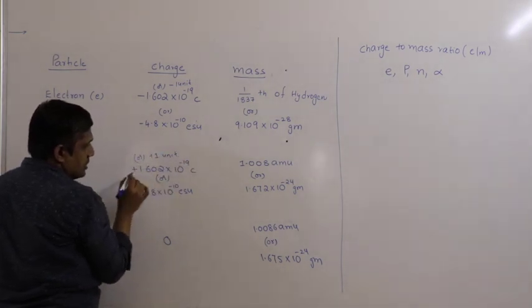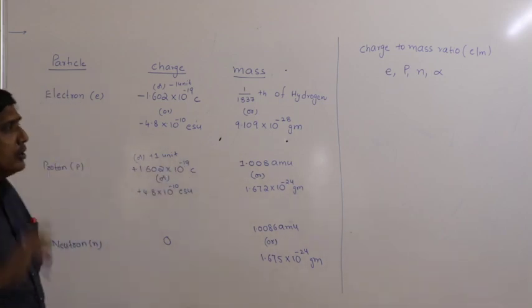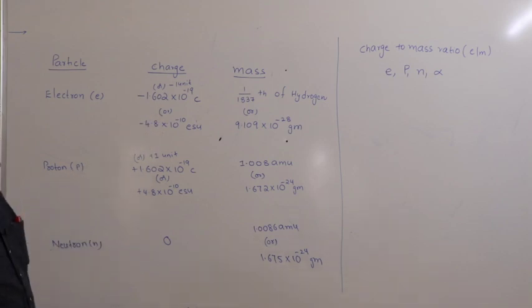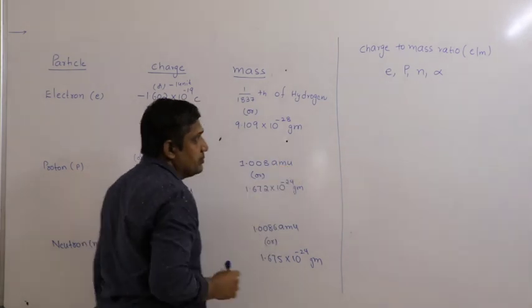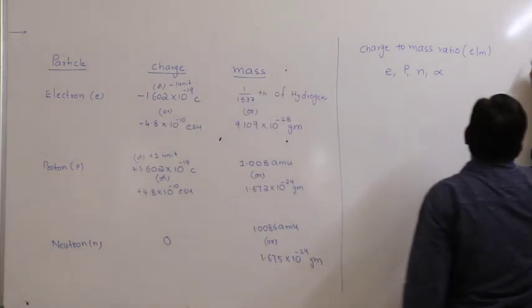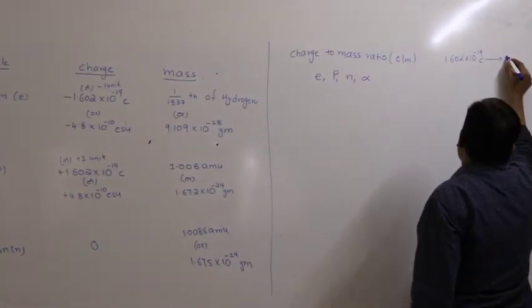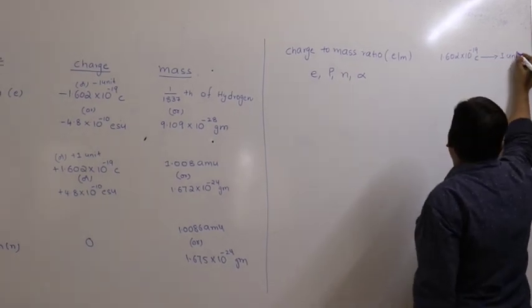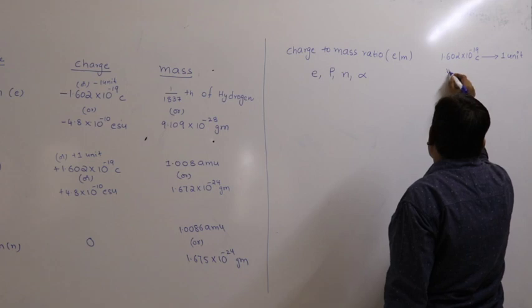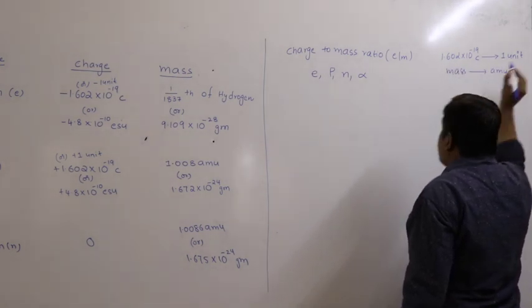Instead of taking all this value, I will consider 1.602 into 10 power minus 19 coulombs as 1 unit to find the charge to mass ratio, and I will express mass in AMUs.